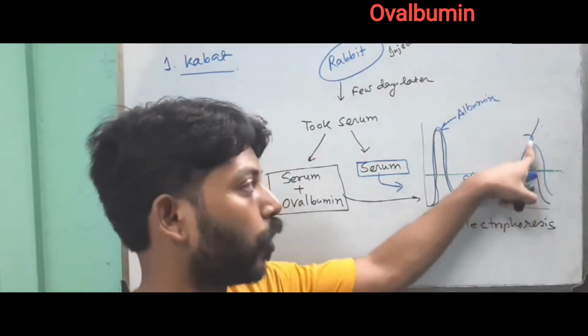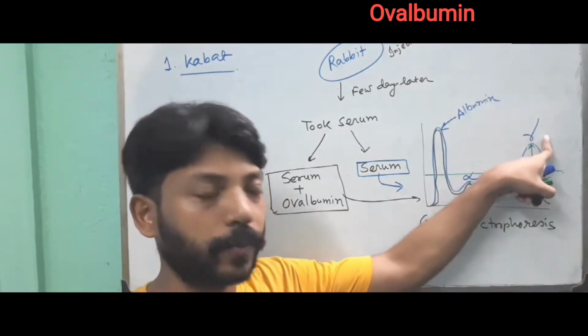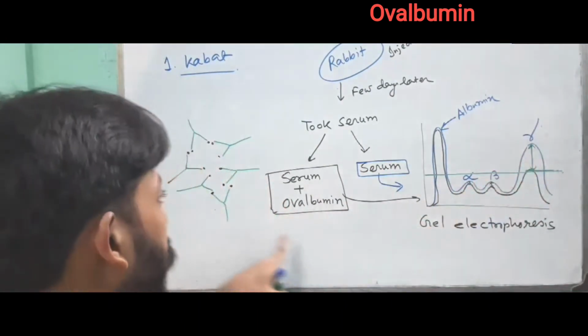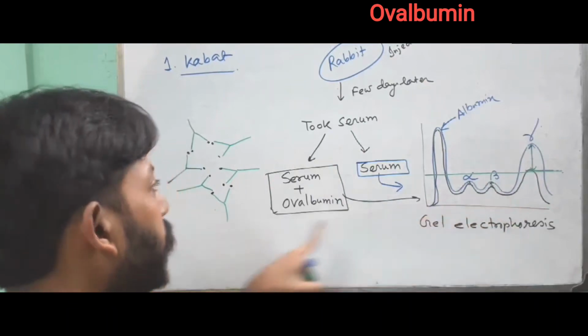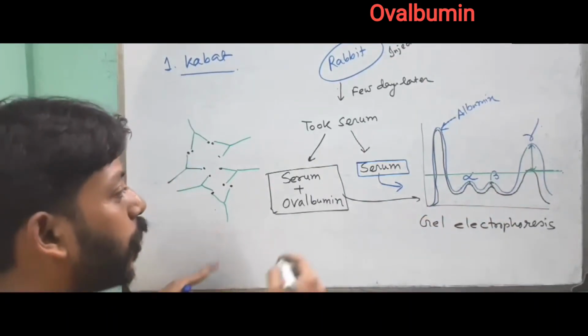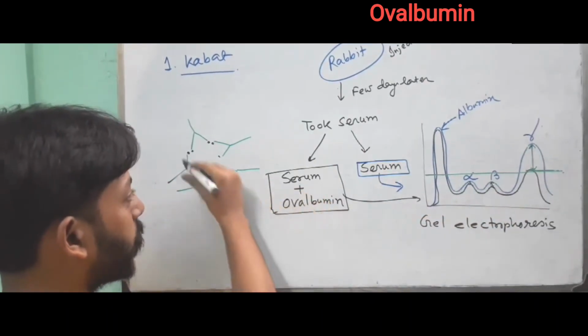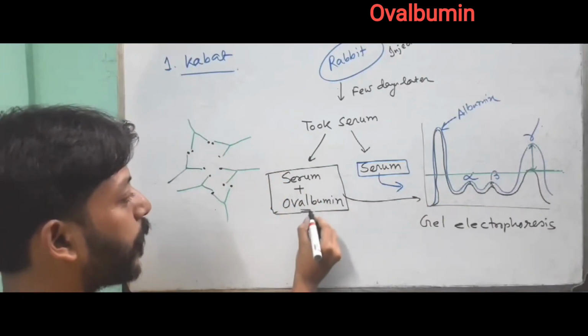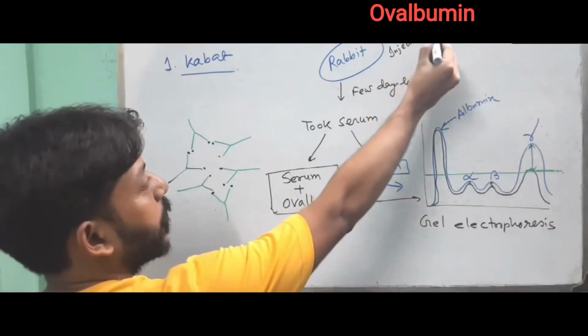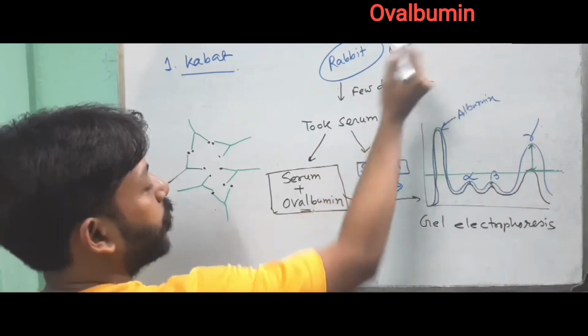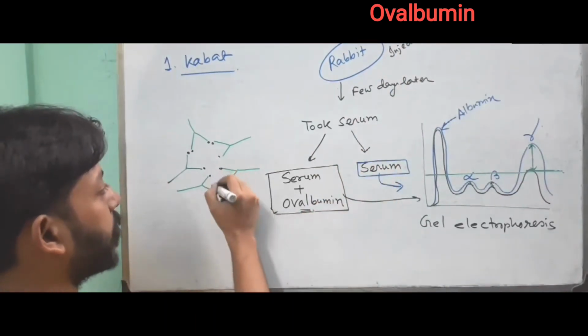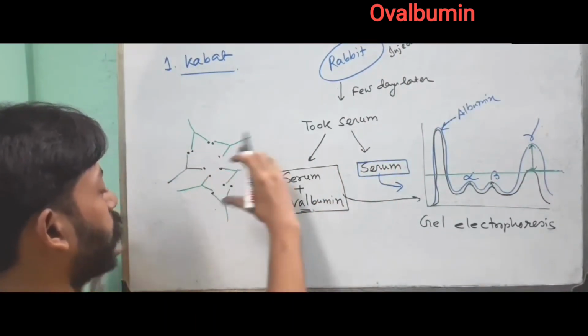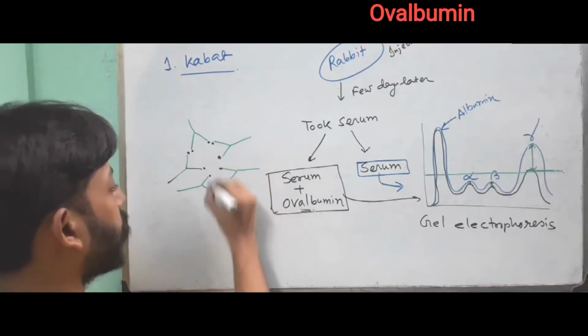A huge fall in the gamma protein means this gamma portion actually denotes the antibody, because when serum that contains antibody and the same antigen which was injected in the first place, ovalbumin, is added, the antibody complexes with this antigen and precipitates down.